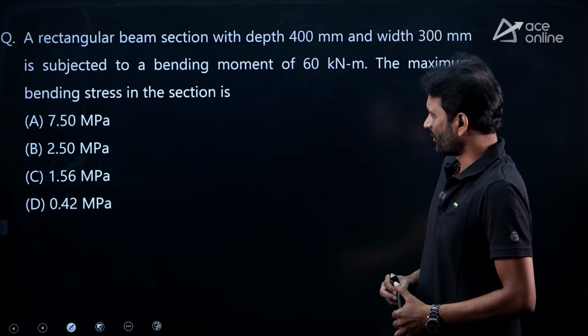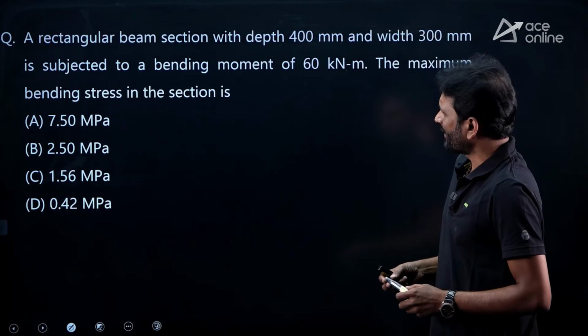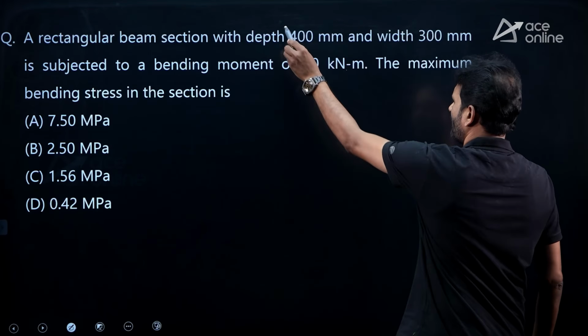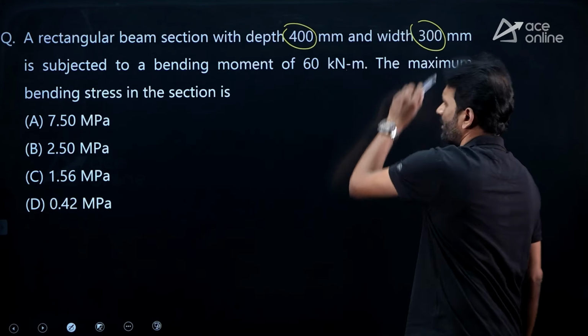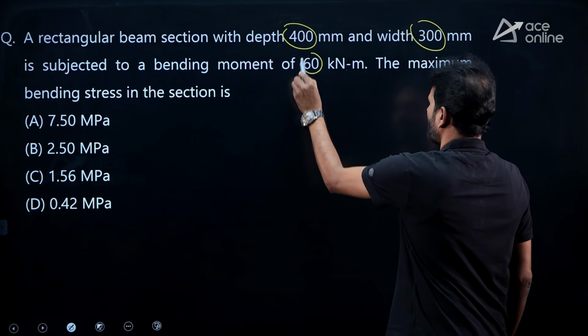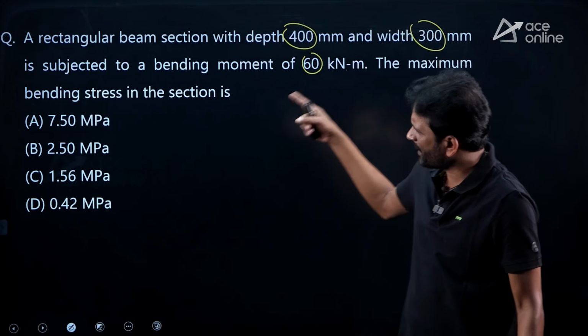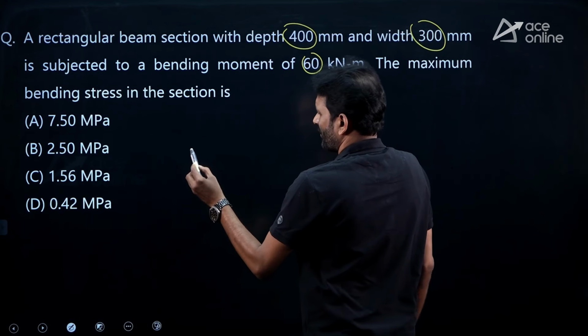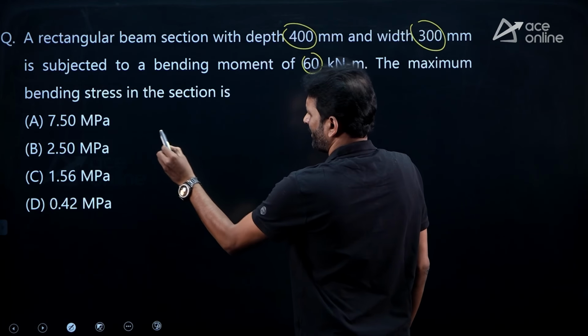Let's move to another question. A rectangular beam section with depth 400 millimeter and width 300 millimeter is subjected to a bending moment of 60 kilonewton meter. Then what we require, the maximum bending stress. Again, this is a bending stress formula we need to apply to get the solution.